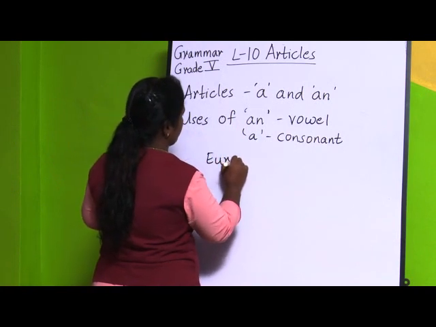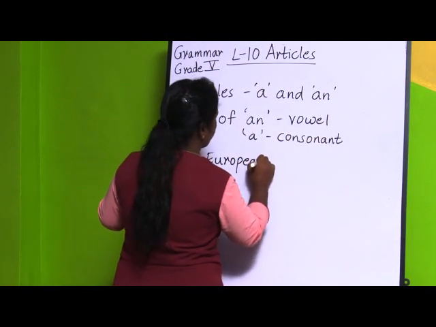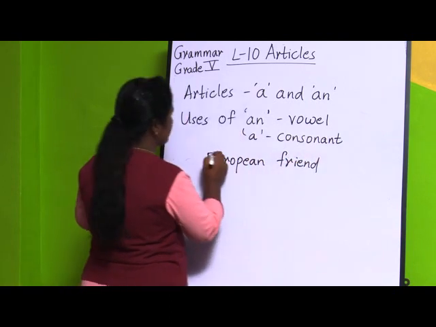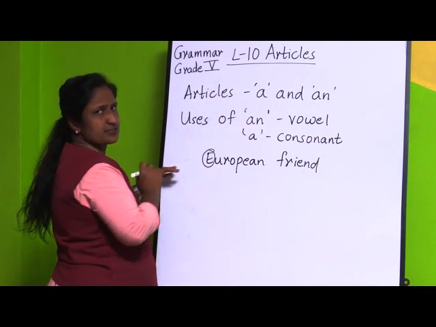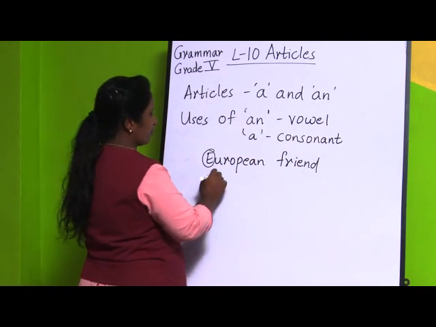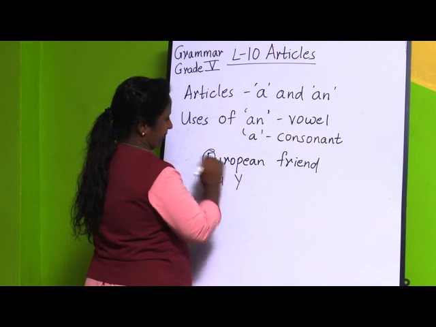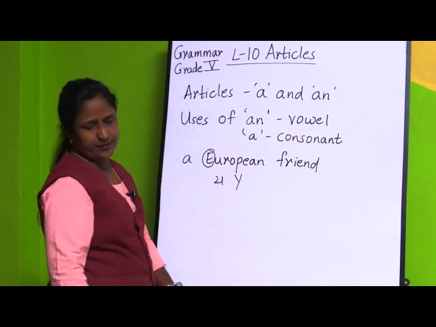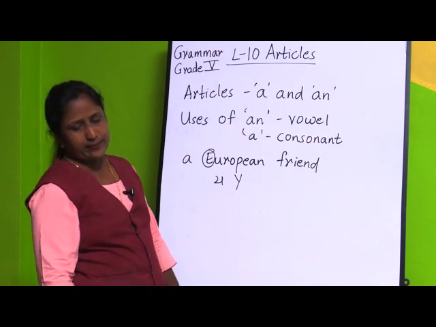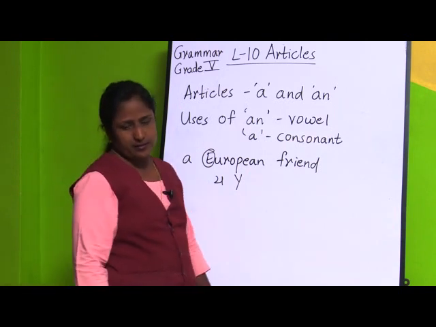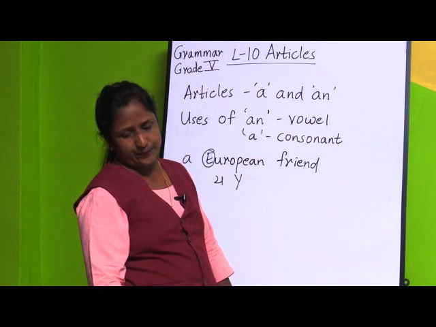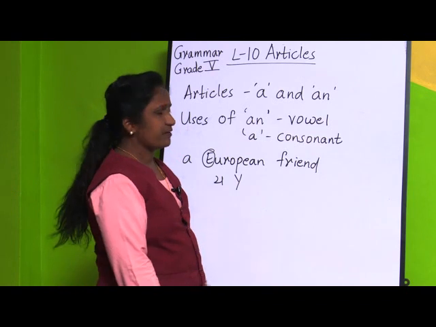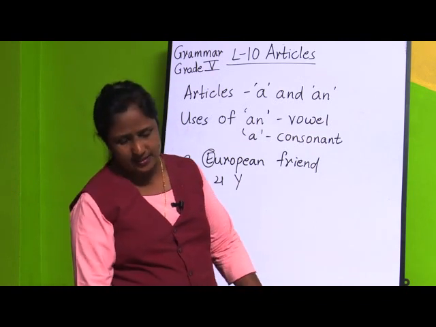If you see a European friend, I am going to write "a". Why? Because if you see the word starting with E, it is a vowel, but it is sounding Y, that's why "a European friend". Then an honorable judge, just now we have done. Then an intelligent boy. Then an Indian scientist. So in this way you are going to complete exercise A.